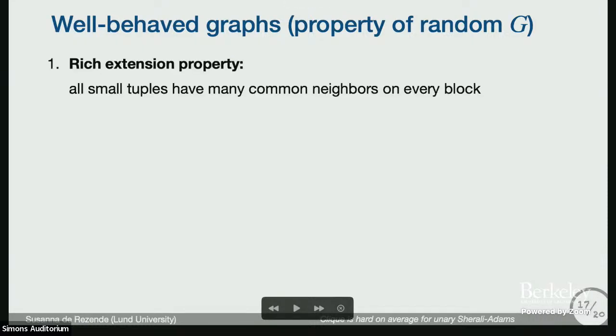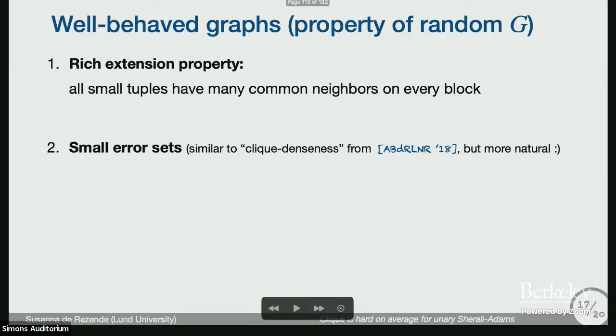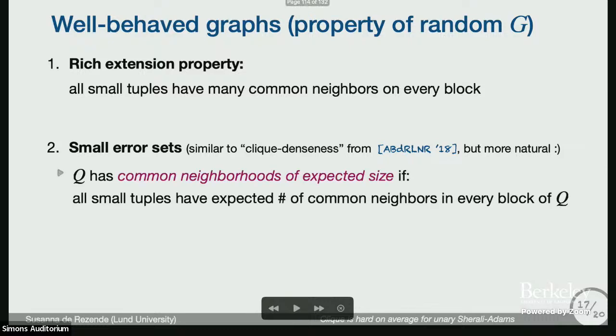So Albert mentioned that when we prove these lower bounds, we often define properties of random graphs that we need to prove the lower bounds. In this case, we have two similar properties that were used before: the rich extension property that Albert talked about, and one that we call small error sets, which is very similar to the clique denseness that Albert mentioned, but I think a lot more natural.